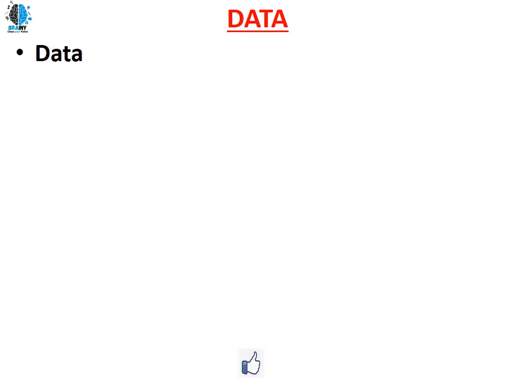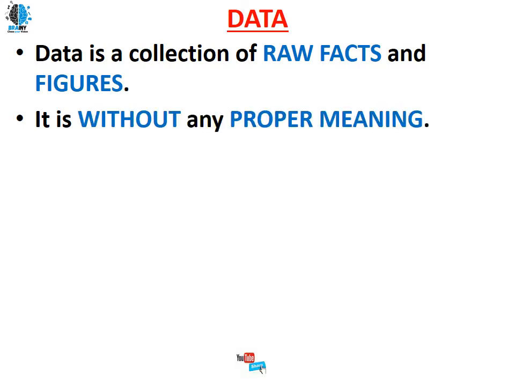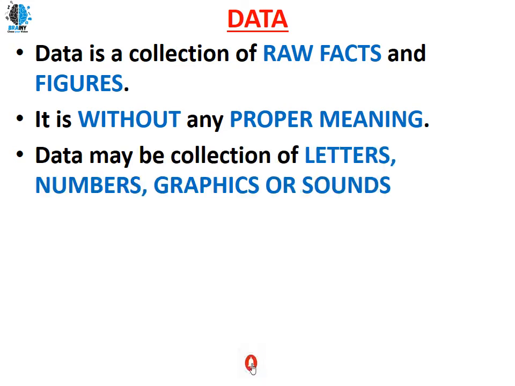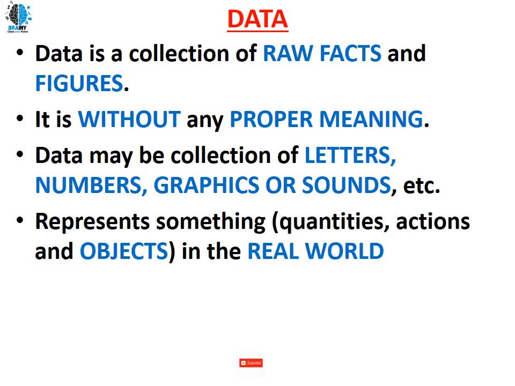So what is data? Data is a collection of raw facts and figures. It can be of any form, so it is without any proper meaning. Data will not have any meaning. Data may be a collection of letters, numbers, graphics or sounds, etc. It represents something: quantities, actions and objects in the real world.